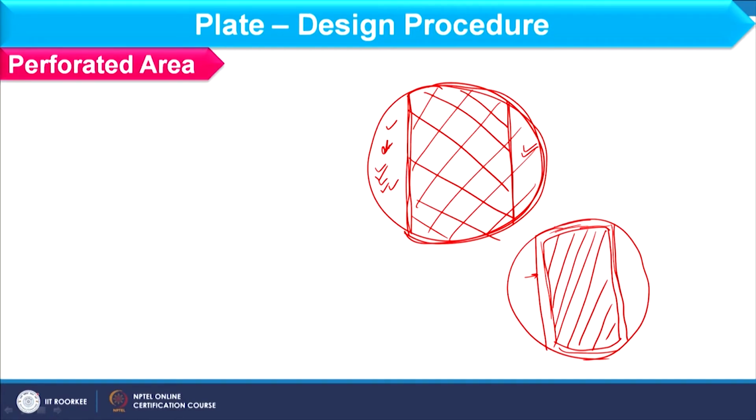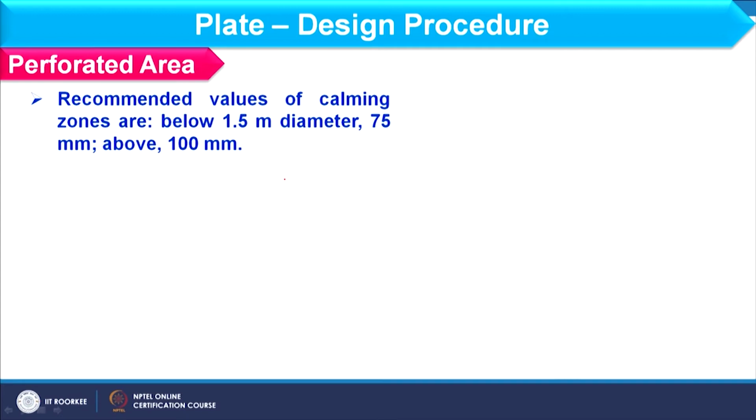Now we will focus on the perforated area calculation. So, let us start that. To decide the perforated area, we have to deduct the area which is covered by the support ring as well as the calming zone. So, first of all we will decide the thickness of the calming zone.